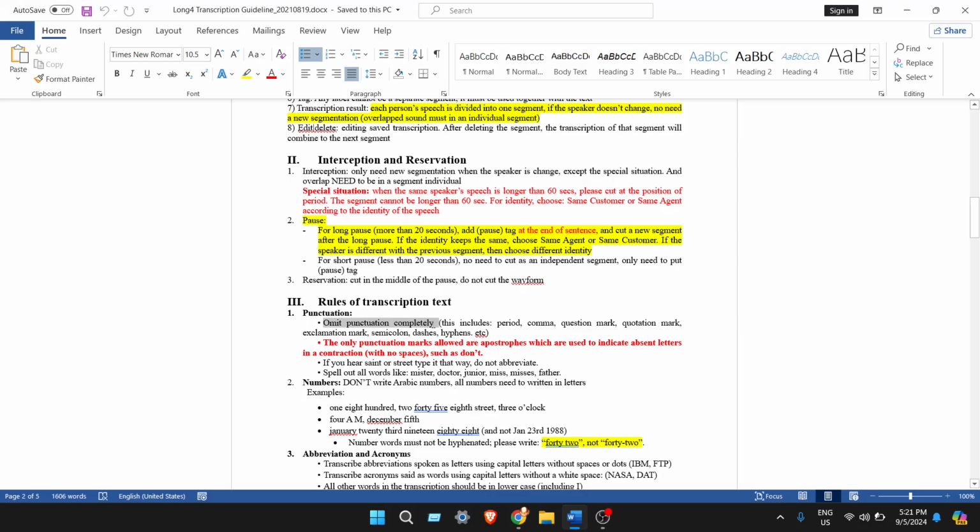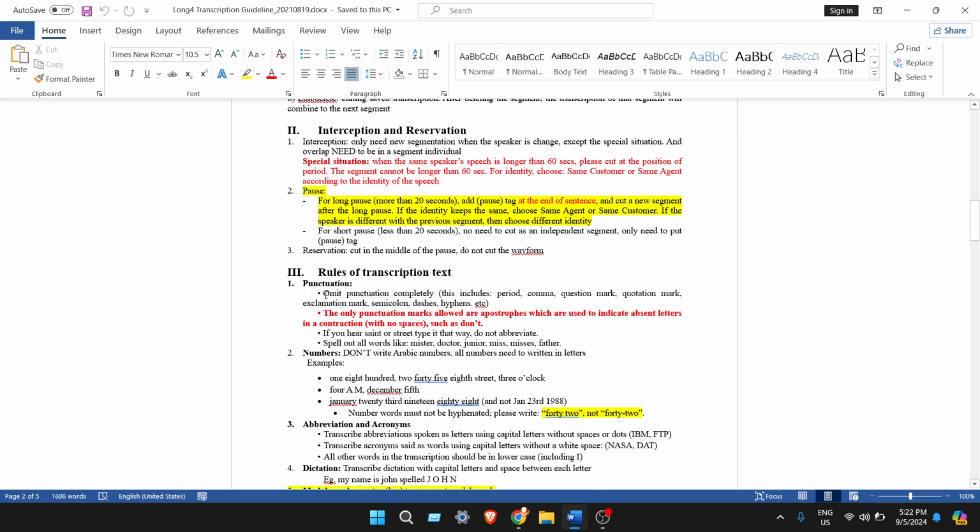Omit punctuations properly. The only punctuation marks allowed are apostrophes. Okay, you can do it. Just remember this part. Omit punctuation completely.